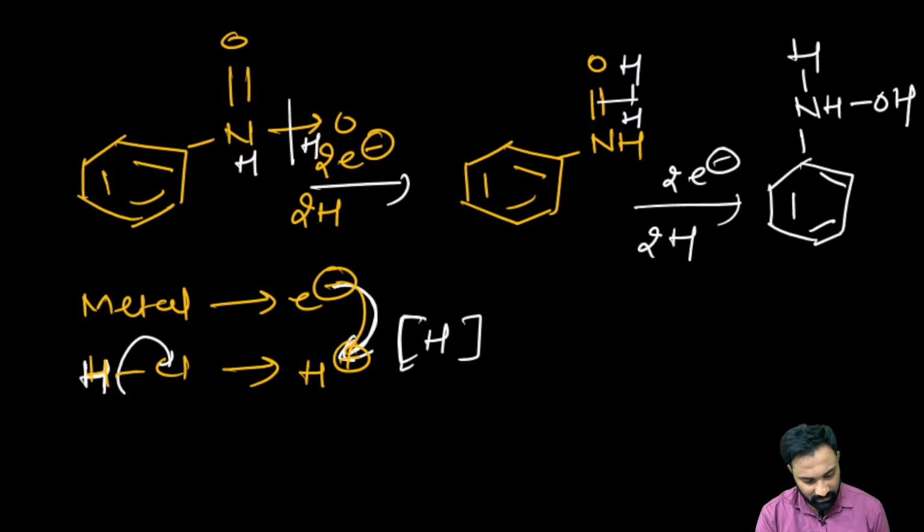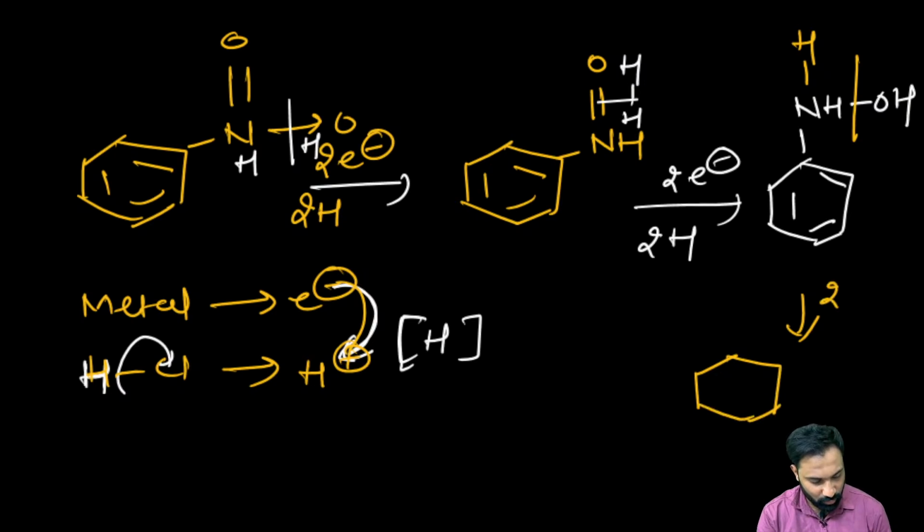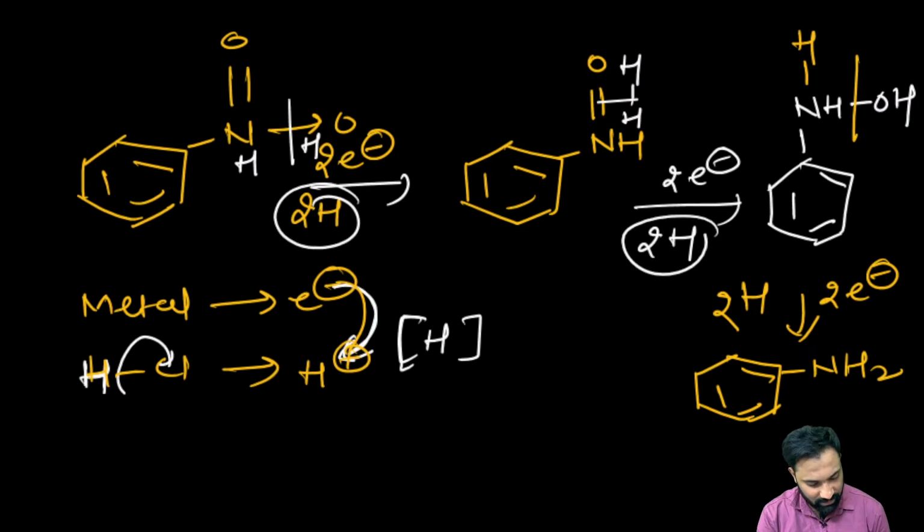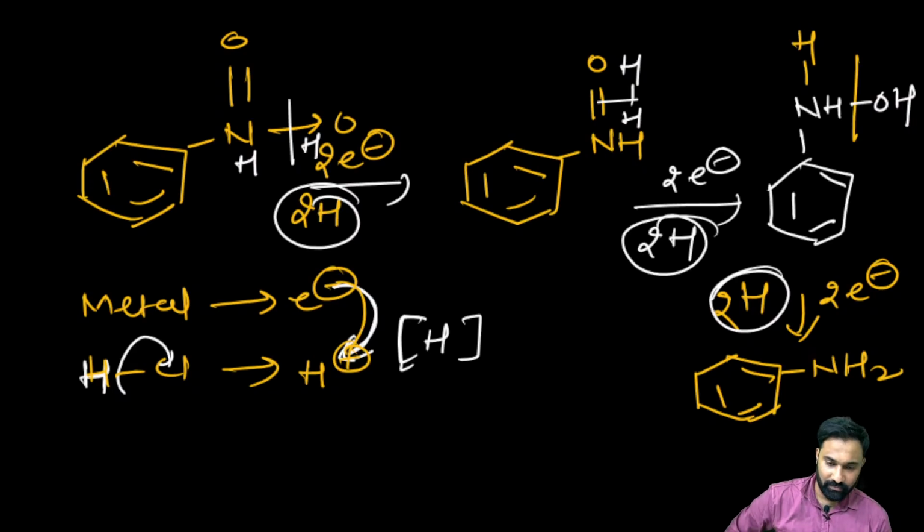Next, when it has become the H, again the bond will be broken. Now it will be converted into NH. Again with 2 moles of electrons and 2H, it will be converted into NH2. Total how many moles? Total 6 moles of hydrogen have been used.